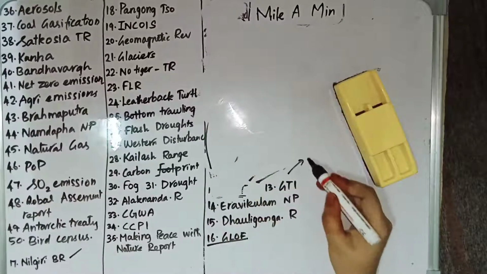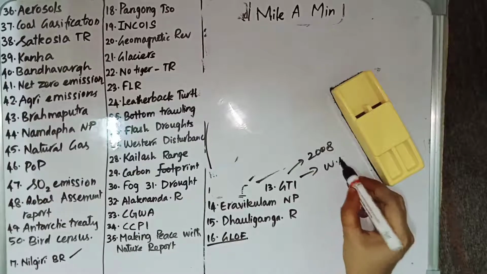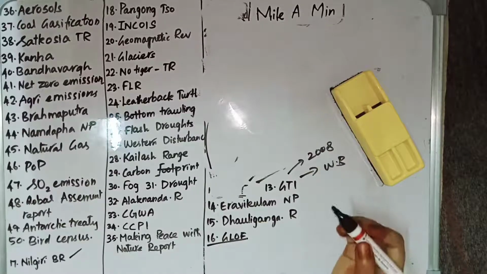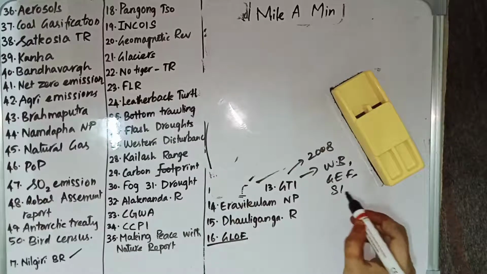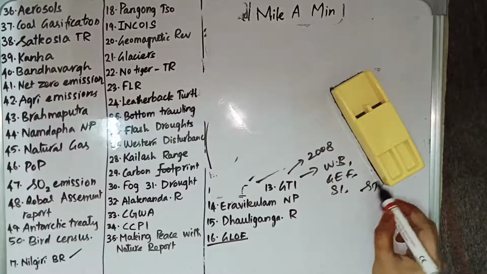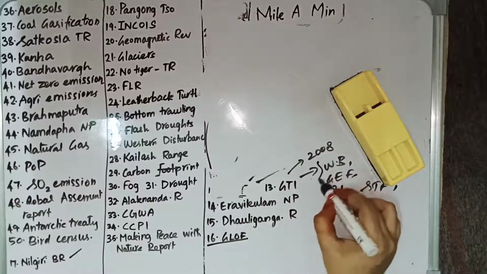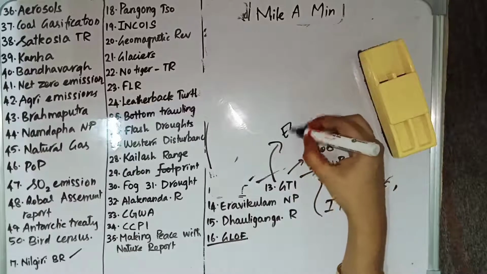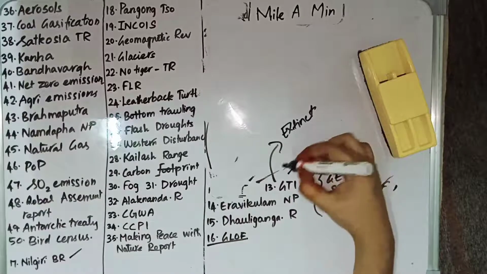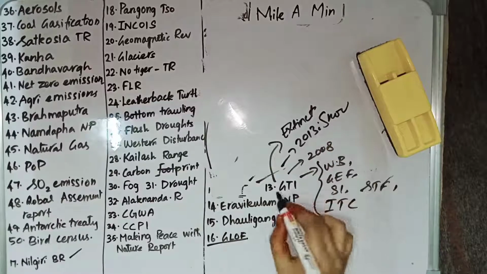GTI stands for Global Tiger Initiative. It was launched in 2008. It is an initiative of the World Bank. The founding partners of the GTI are the World Bank, Global Environmental Facility, Smithsonian Institute, Save the Tiger Fund, and International Tiger Coalition. The main aim of GTI is to save tigers from extinction, but in 2013 they also included snow leopards. So these are the things relating to GTI.